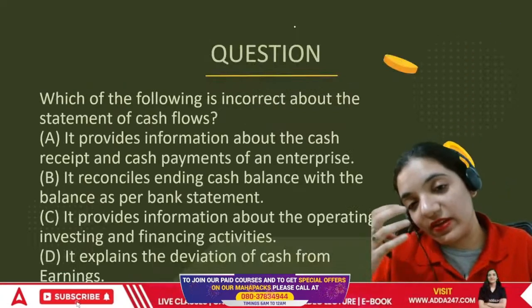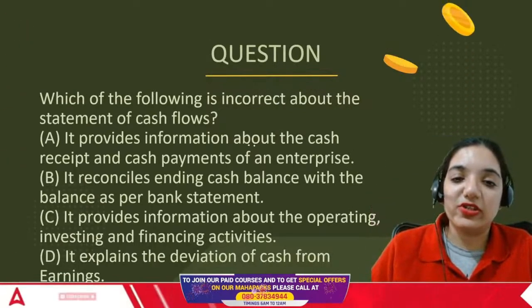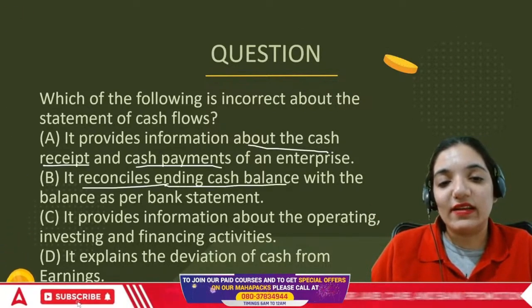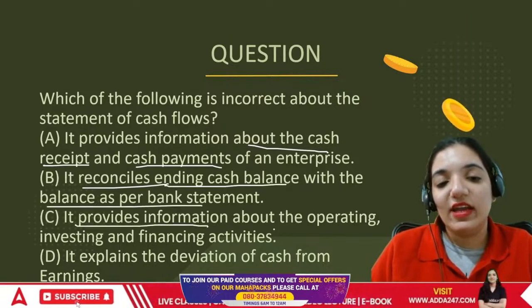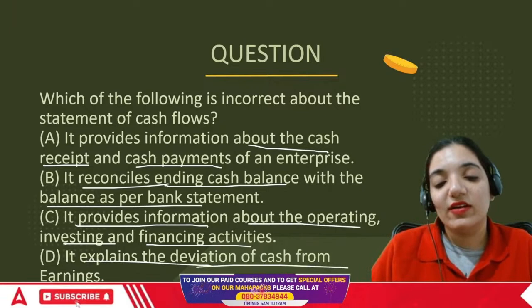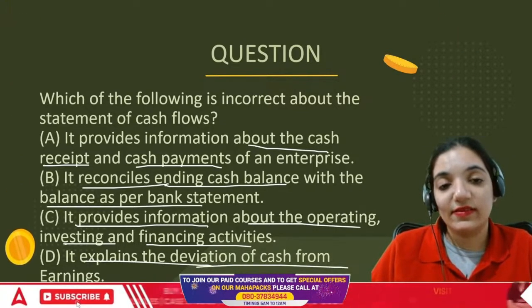Next question: which of the following is incorrect about the statement of cash flows? It provides information about the cash receipts and cash payments. It reconciles ending cash balance as per bank. It provides information of operating, investing, and financing. It explains the deviation from the earnings.